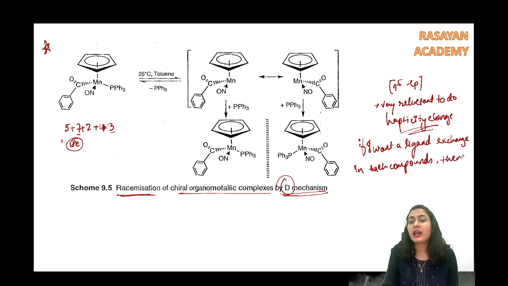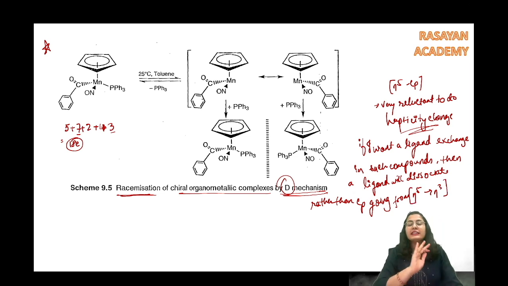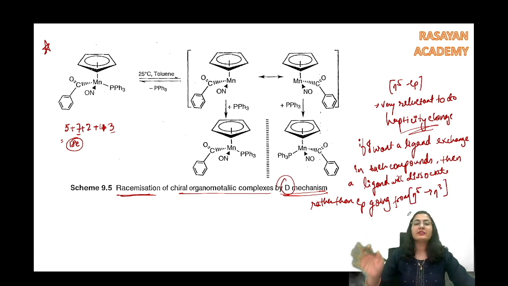then a ligand will dissociate, rather than the Cp going from eta 5 to eta 3. That is not going to happen easily. The Cp is not going to move at all, it will not go from eta 5 to eta 3. You might have to lose a ligand, that's fine, but the Cp is not going to go.